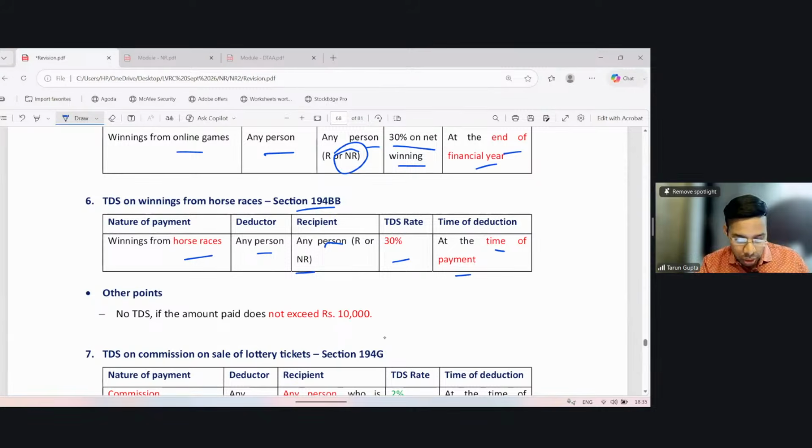The threshold is also up to 10,000, and this up to 10,000, here also in case of 194B, is a per transaction limit, not the accumulated limit. So if you have won 10 lotteries of 9,000 each, then no tax shall be deducted because each individual lottery is below the threshold of 10,000. So we will not see the aggregate amount won during the year. For the lottery and the horse races, the 10,000 threshold shall be seen for each transaction and not for the entire amount.